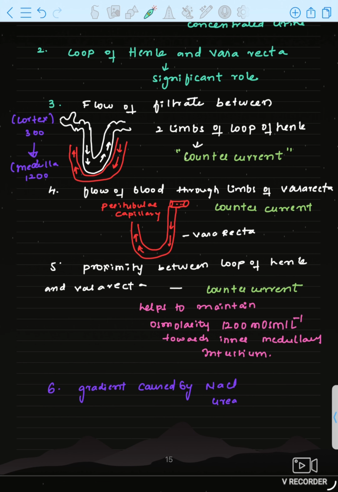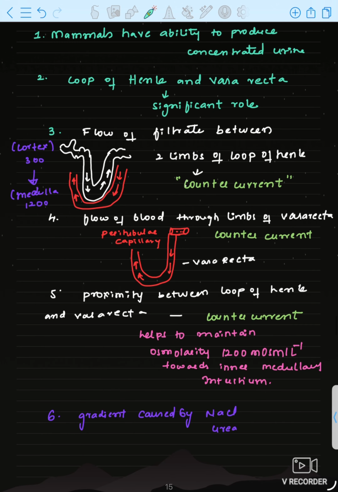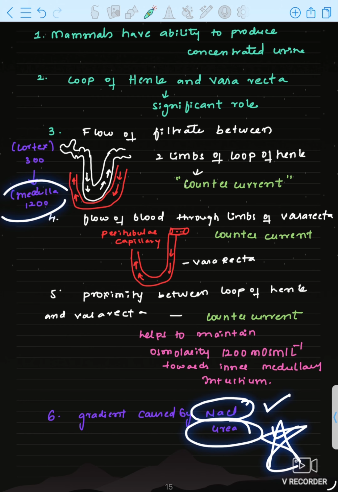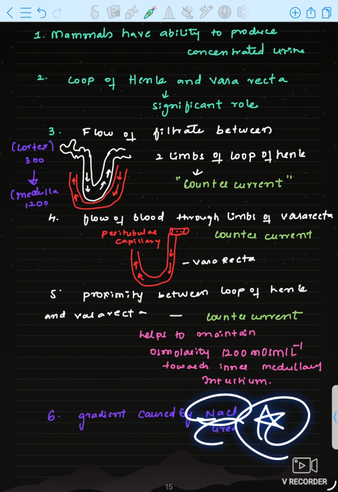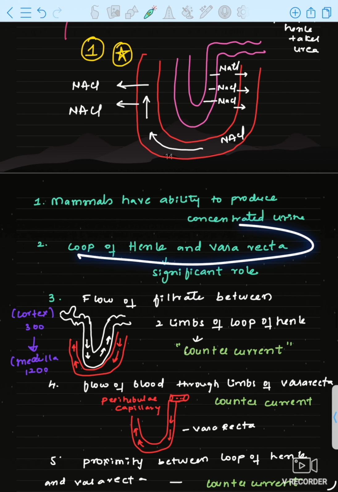Okay. Now, how is this osmolarity maintained in the medullary interstitium? Through NaCl and urea. This NaCl and urea will play an important role in creating an osmolarity in the medullary interstitium, and concentrated urine is produced out by NaCl and urea. This is so important. Okay, this is also important.